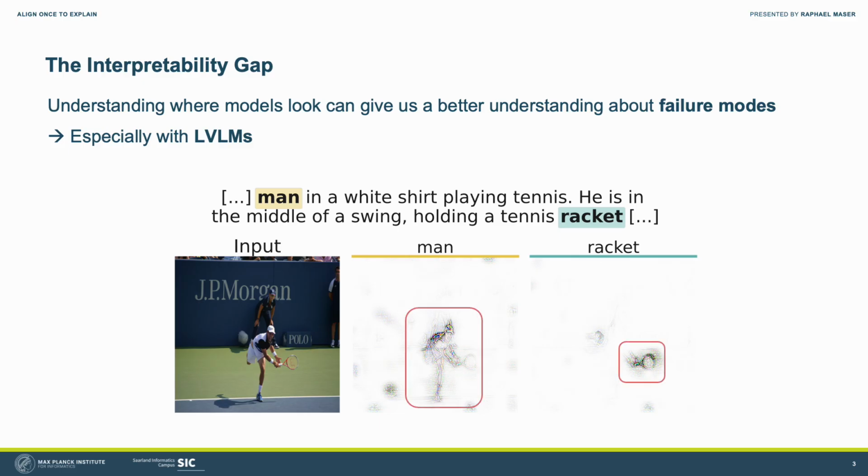Understanding where models look can give us a better understanding of failure modes and how predictions arise. Especially the application to large vision language models is an exciting direction. Here, we show ALOE explanations for different output tokens of an LVLM as an example.